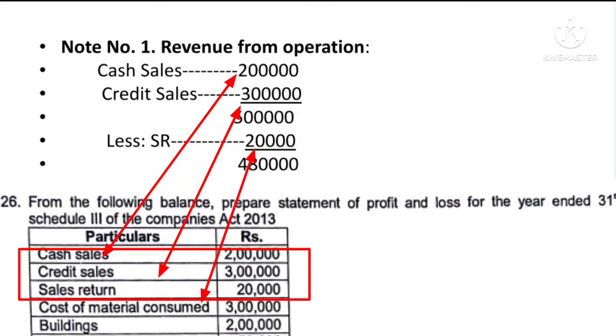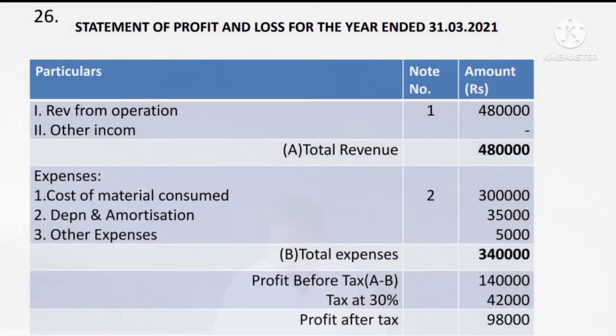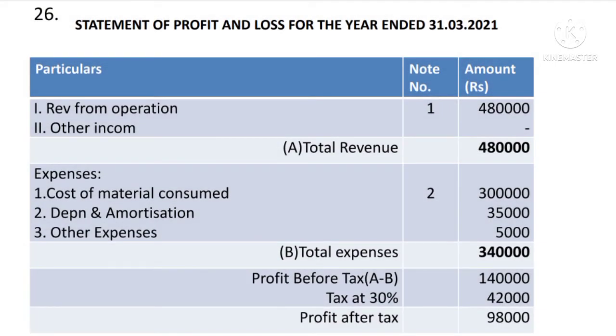Sales are given here. Sales means cash sales as well as credit sales are given. Cash sales is 2 lakh and credit sales is 3 lakh, as well as sales return is also given. First you total cash sales and credit sales, it comes to 5 lakhs, and less sales return 20,000, it comes to 4 lakh 80,000. That would be the revenue from operation. So therefore you write revenue from operation, note number 1, 4 lakh 80,000, and number 2, other income, there is no other income, so the total revenue will be 4 lakh 80,000.